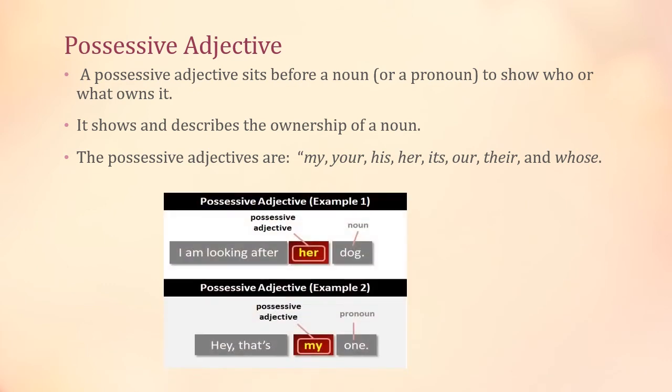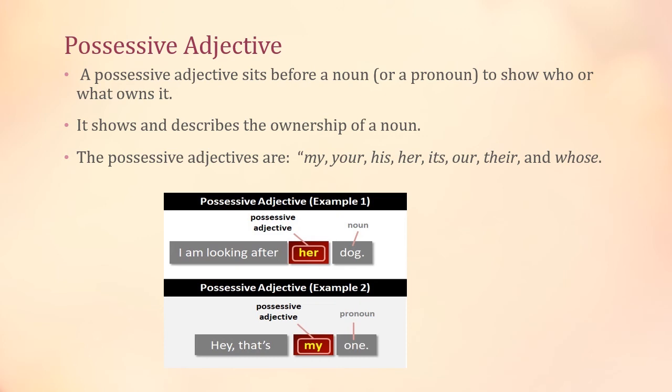As for example here, the example number 1 shows what? I am looking after her dog. Whose dog? Her dog. So, her is a possessive adjective here and dog is a noun. So, they are basically pointing out or showing who owns the dog. Okay? Who is looking after a dog, right?